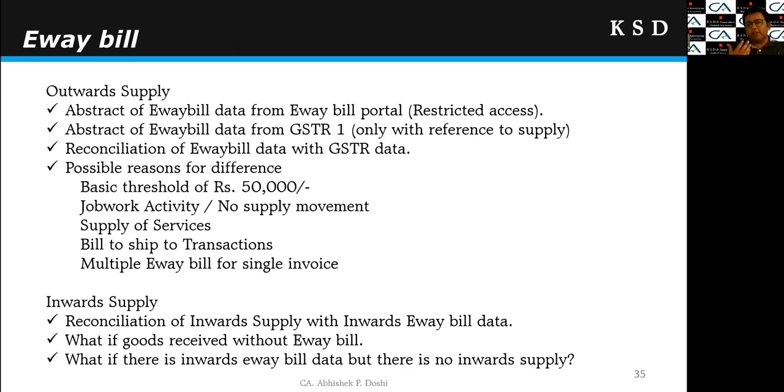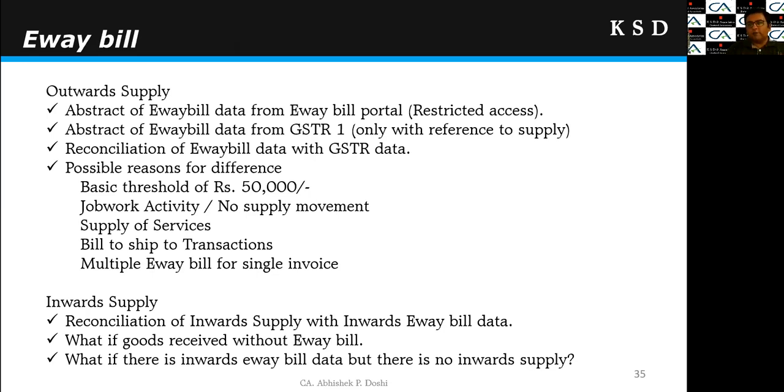Now, after abstracting this e-way bill data, we should reconcile the e-way bill data with the GSTR and books of accounts, right? We need to find out whether for all the transactions for which an e-way bill is required, it has been properly issued or not, and whether there are any transactions without an e-way bill. And as we all know, there will be many differences between the e-way bill data and the GST data.